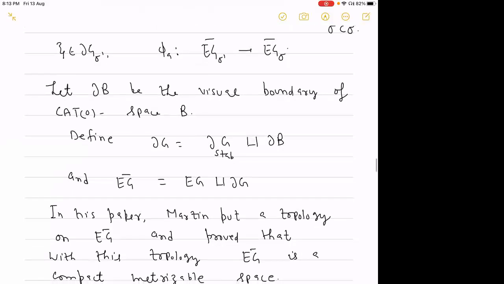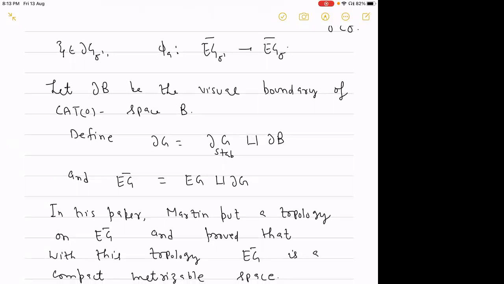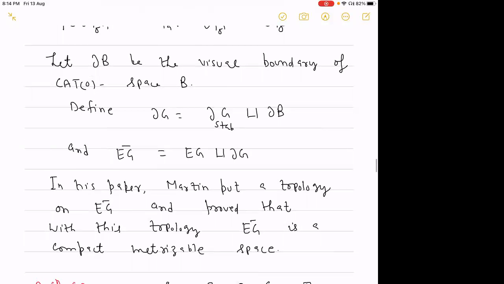And then finally, we define this EG bar, which is nothing but the disjoint union of EG, the complex of spaces over the universal cover, with del G. So we have this space. Actually, it is a set so far, so we cannot say space yet. But in his paper, Martin defined a topology on this EG bar and proved that with this topology, EG bar is a compact metrizable space.